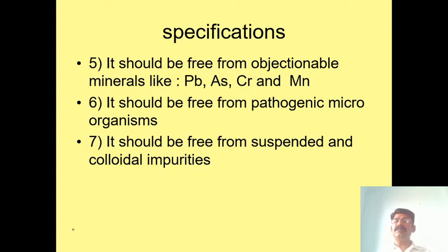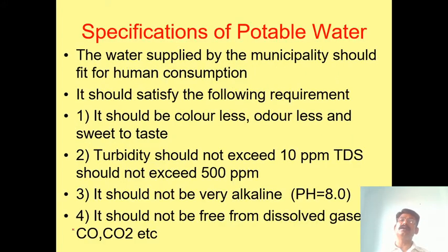And it should be free from suspended and colloidal impurities. So these 7 specifications are very important for potable water. You must read and write all 7. Whenever they ask you to write the specification of potable water, you have to write all these points.